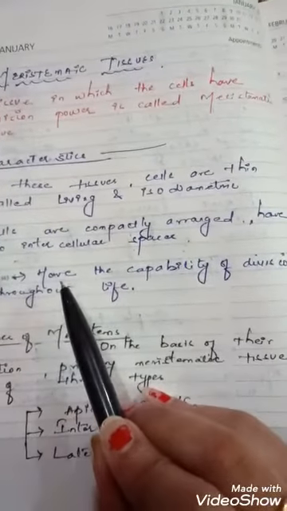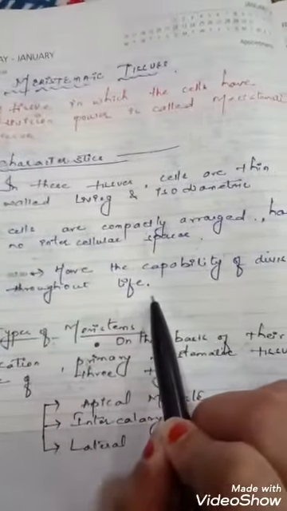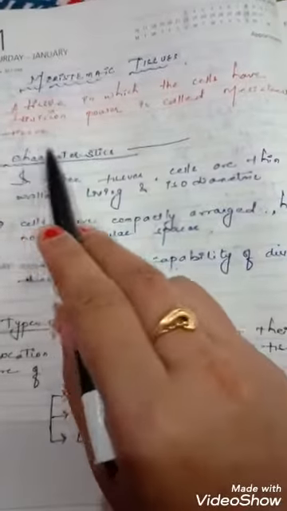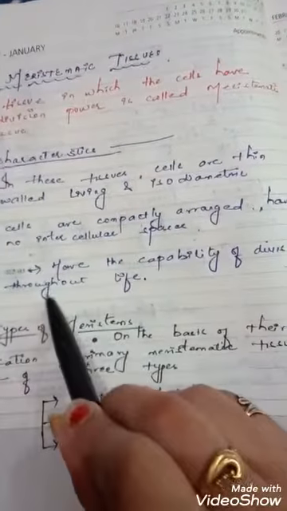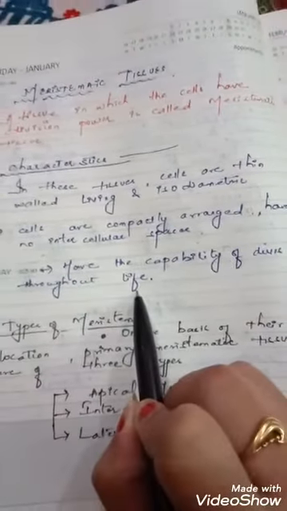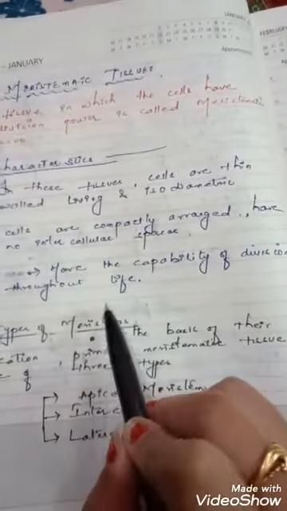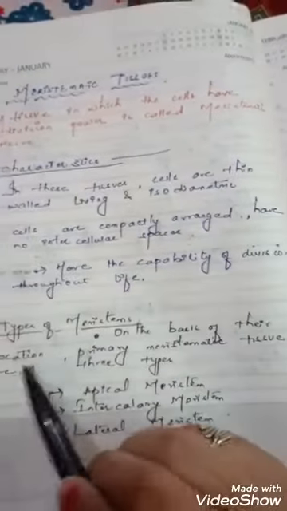The next characteristic is that they have the capability of division throughout their life. As I told you, the main characteristic of meristematic tissue is division power. So they are continuously dividing throughout their life, and we can say that meristematic tissue helps in the growth of the plant.